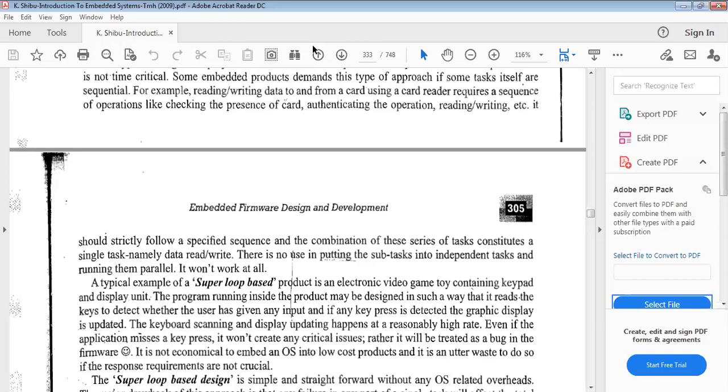See here what he wants to say. As mentioned in chapter 2, you can use either a target processor or controller specific language, generally known as assembly level language or low level language. That's why I told you that assembly level language and machine language both come under low level languages. Or you can use target processor or controller independent languages.